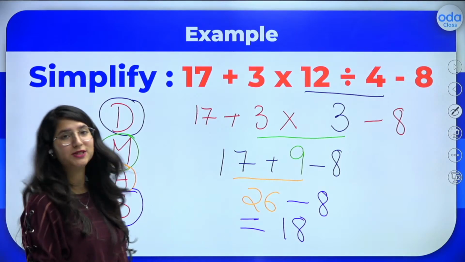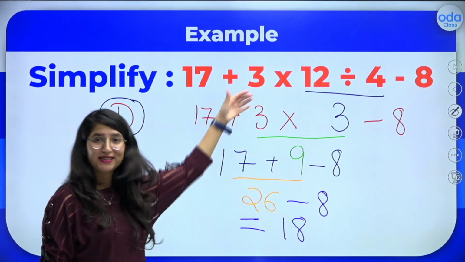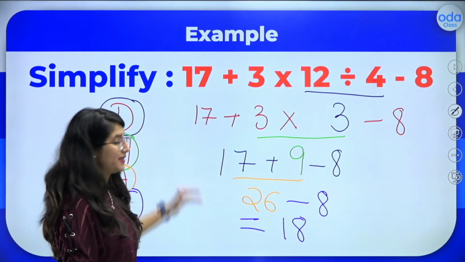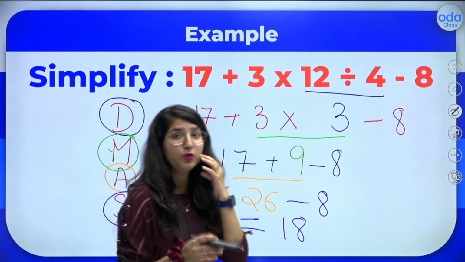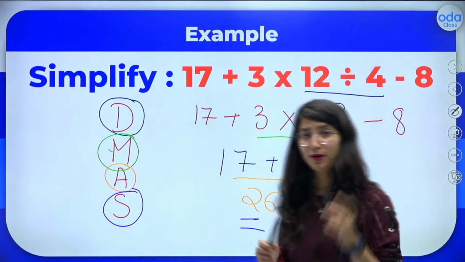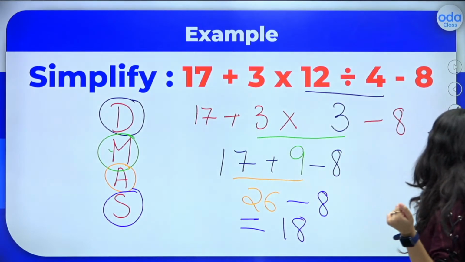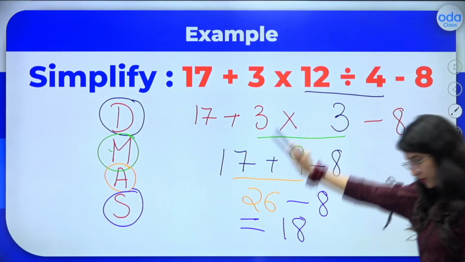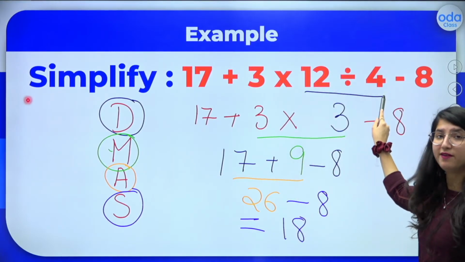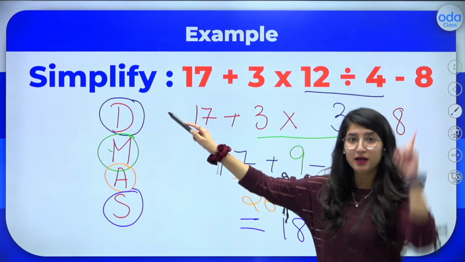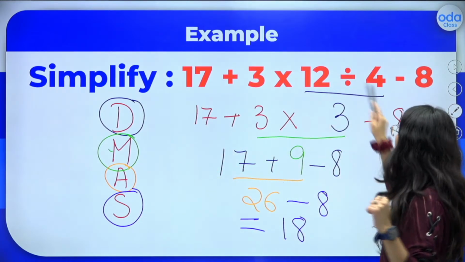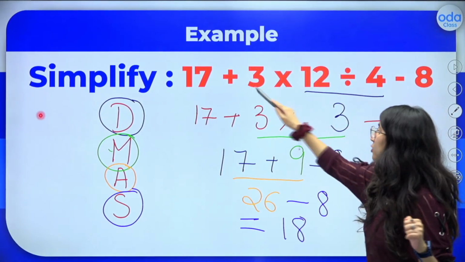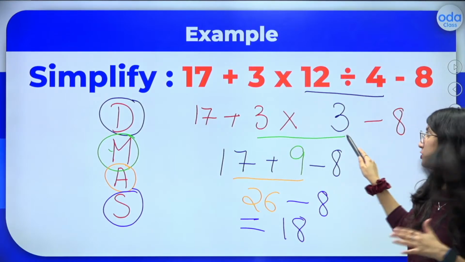So I hope you all understood it really well. Otherwise, the colors themselves show how we went step by step. So I will give you a quick review of this question superbly fast. So everybody just keep observing how we went along this question. Firstly, we divided 12 and 4 according to the DMAS rule. First is division. So we divided 12 and 4. We got 3 here. The rest of the operations I copied down over here.